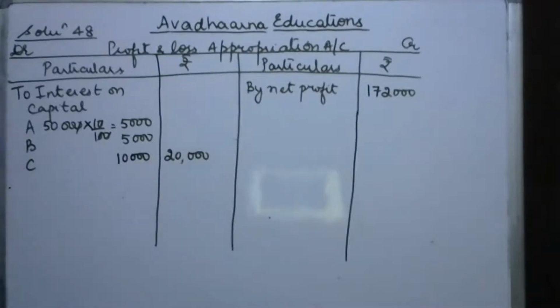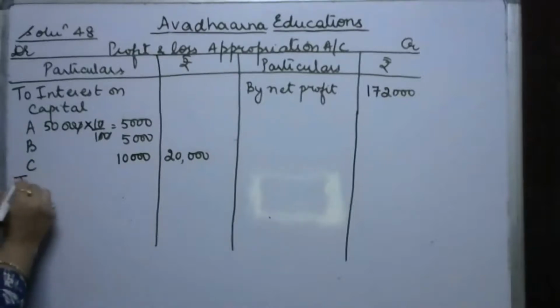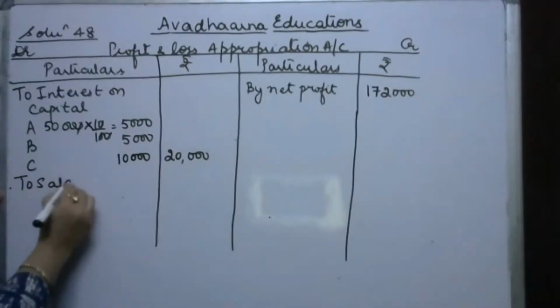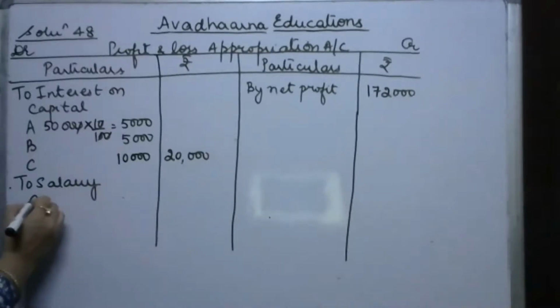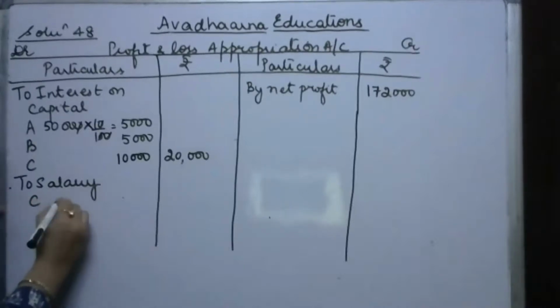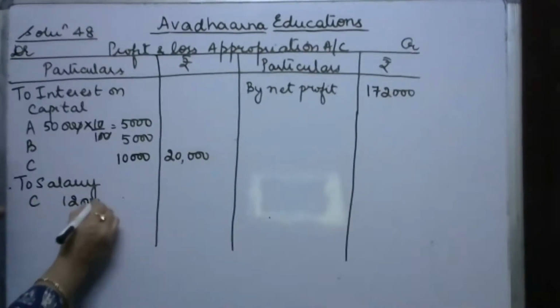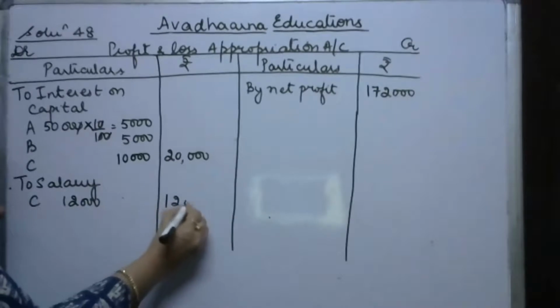Then it says that C, being the working partner, is eligible to get a salary. So salary to C is 12,000 per annum. So we are going to write 12,000 as it is.